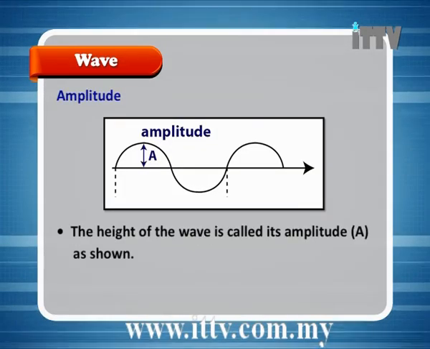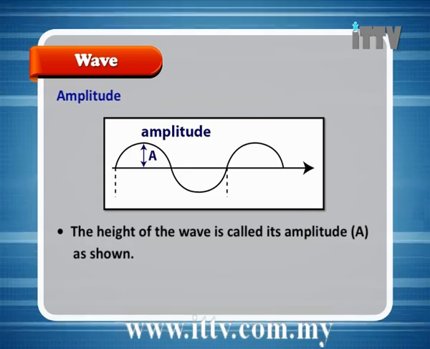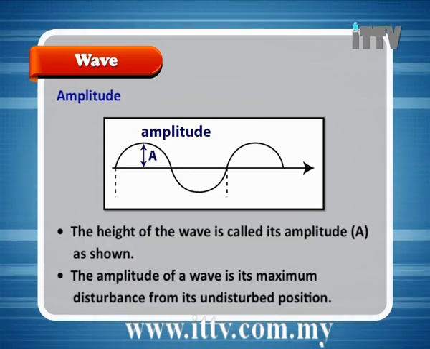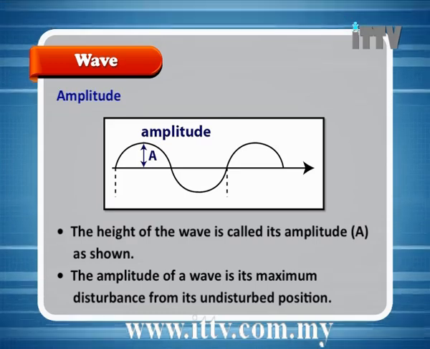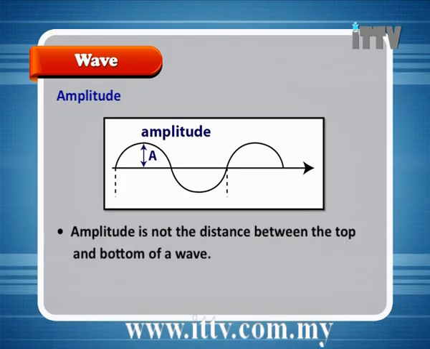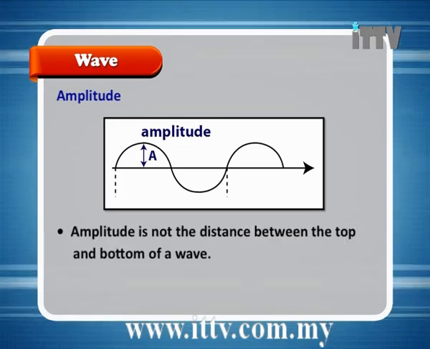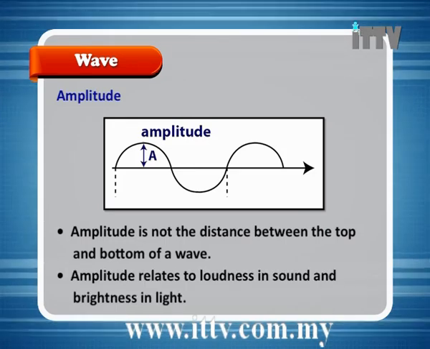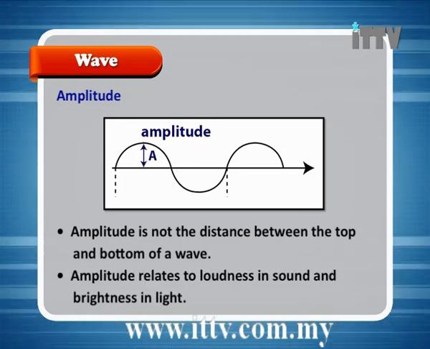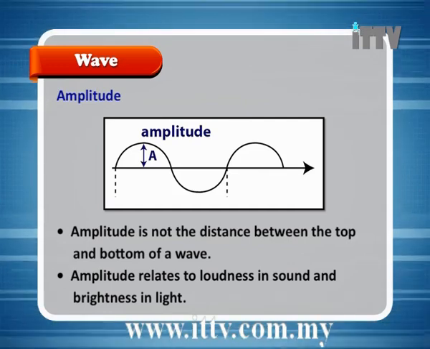Amplitude. The height of the wave is called its amplitude. The amplitude of a wave is its maximum disturbance from its equilibrium position. Amplitude is not the distance between the top and bottom of a wave. Amplitude relates to loudness in sound and brightness in light.